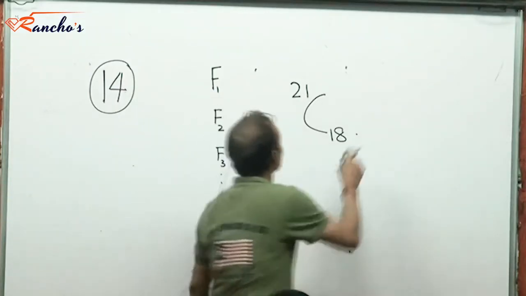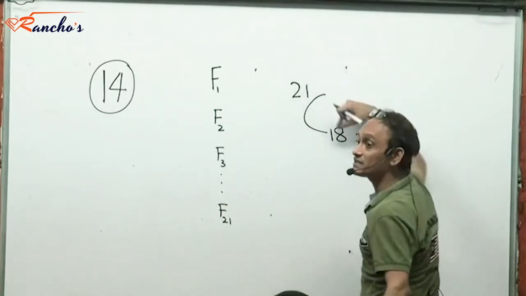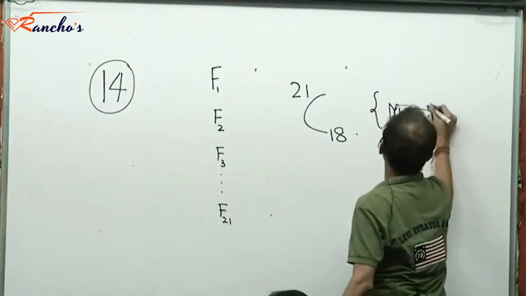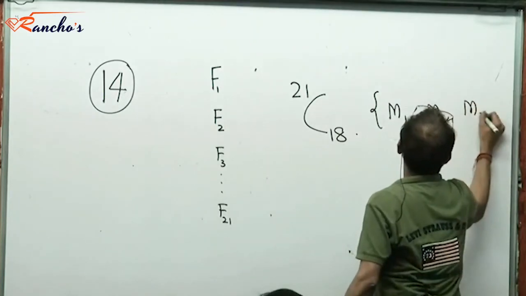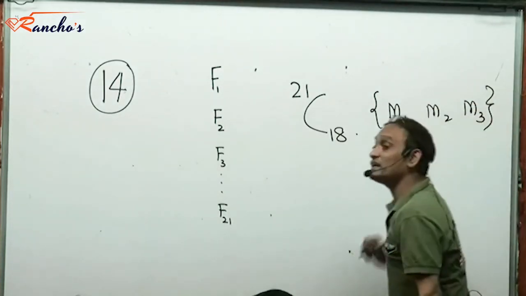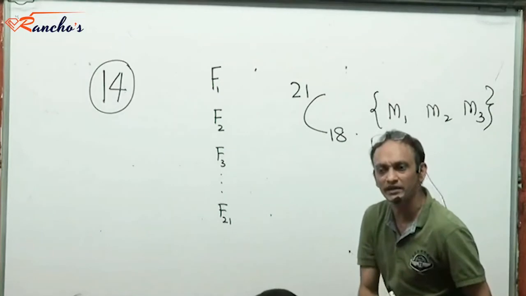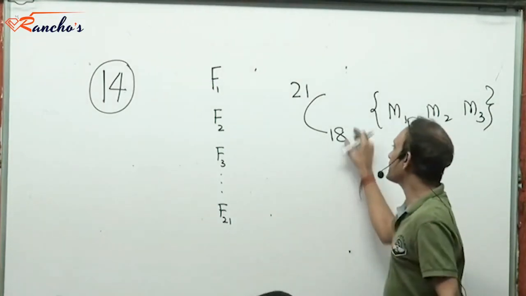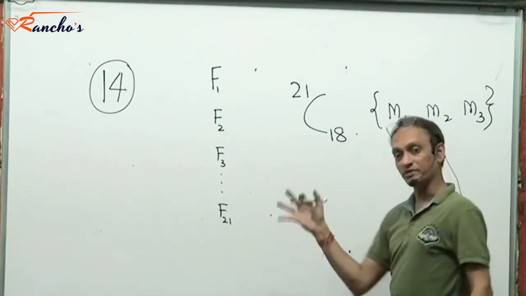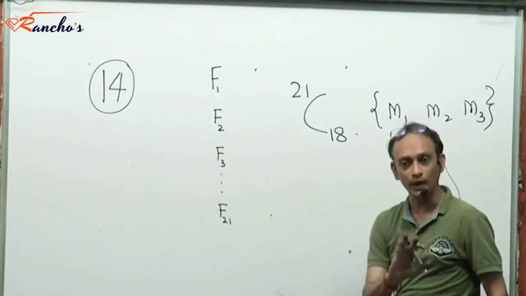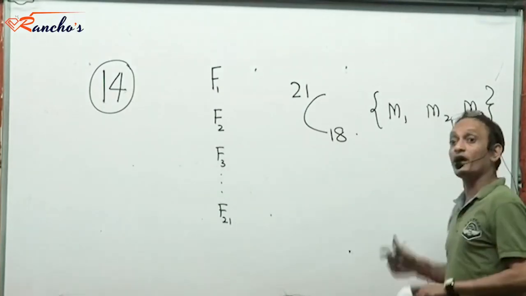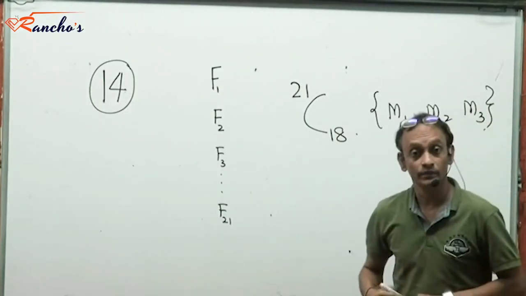Right? So in each one of these 21C18 cases, the 3 matches designated M1, M2, M3 would have to be incorrectly predicted. I've selected 18 matches that have been predicted correctly. That's event 1. And there are 3 matches remaining and they are predicted incorrectly.